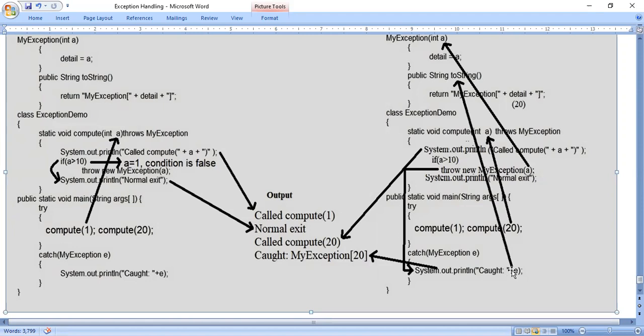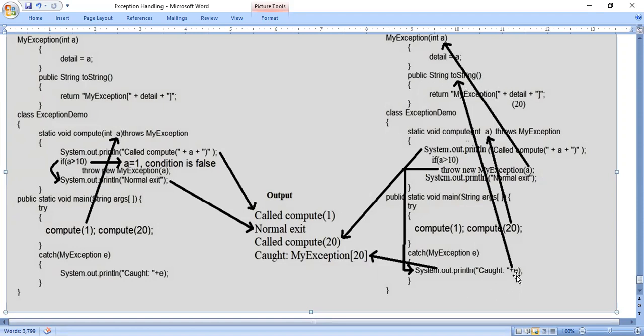So you just see the arrow mark, where it is pointing: the toString method. In the toString method, what is present? Return MyException of detail. Detail value is 20 here. We have called compute of 20, right? That 20 will be copied to detail. So MyException of 20: wherever the detail word is there, you have to consider it as value 20. This entire string, MyException of 20, will return back to the main method.